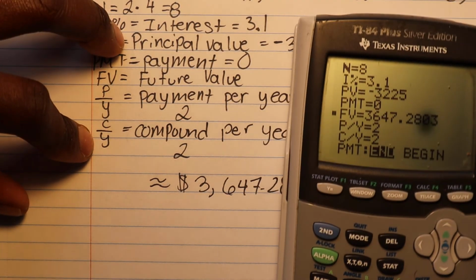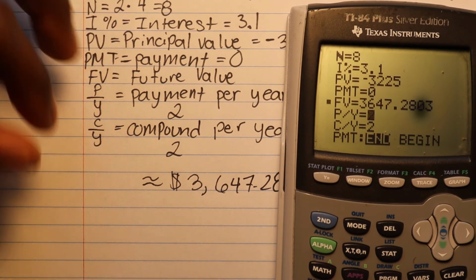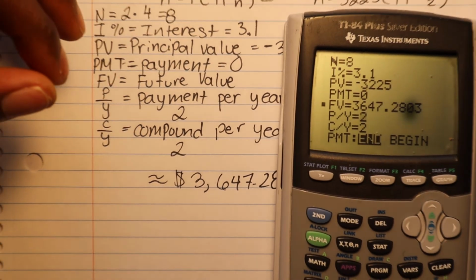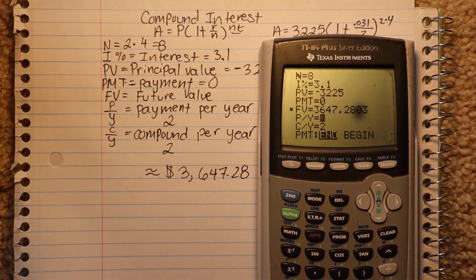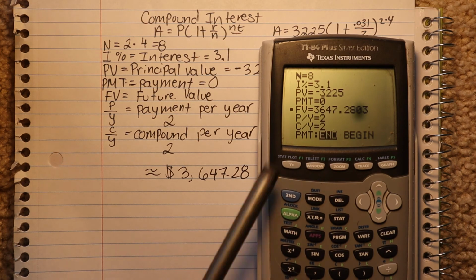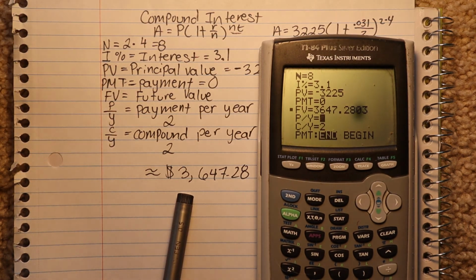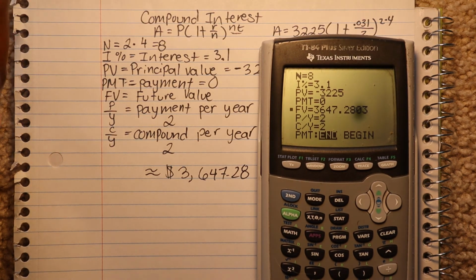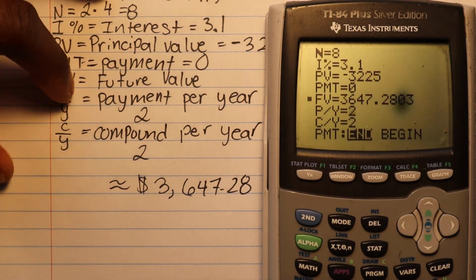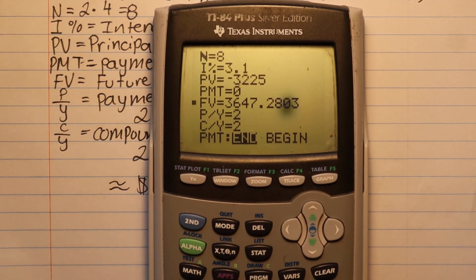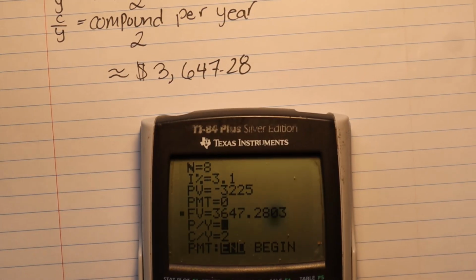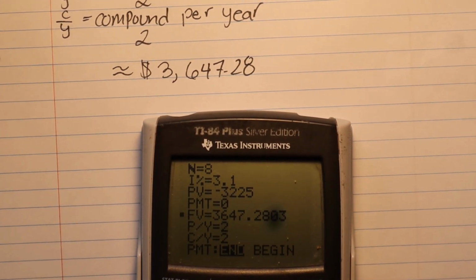3,647.28. Correct? And the reason why I didn't write the 03, and I'll zoom out a little bit just so we can see, the reason why I didn't write 0.03 is because this is in money. When we're talking money, you have to round it to the nearest cent. So if you round it to the nearest cent, you should get the same thing: $3,647.28. And that's what we got.